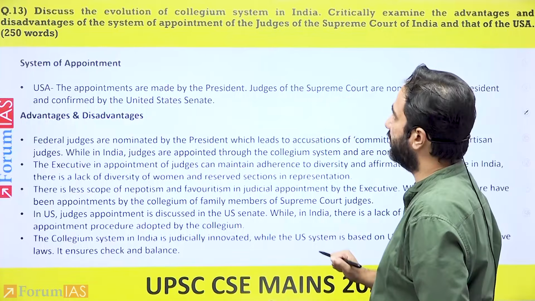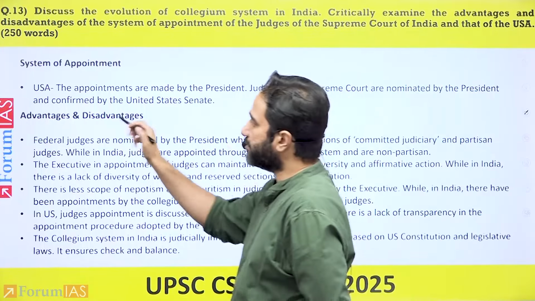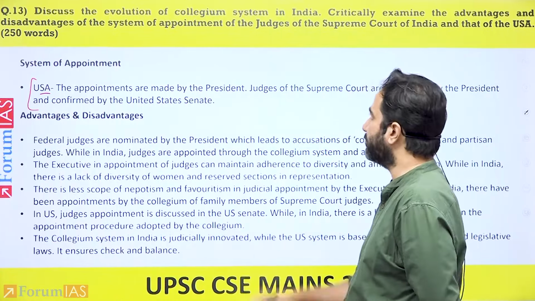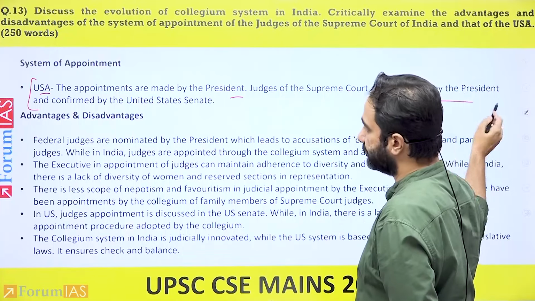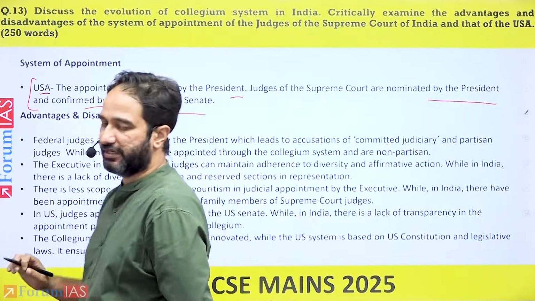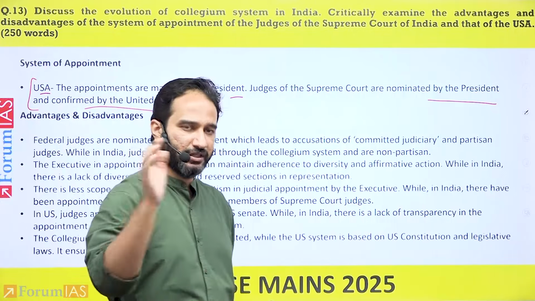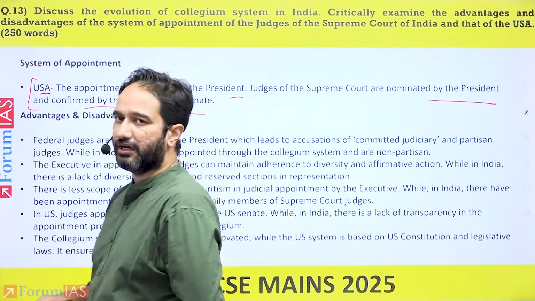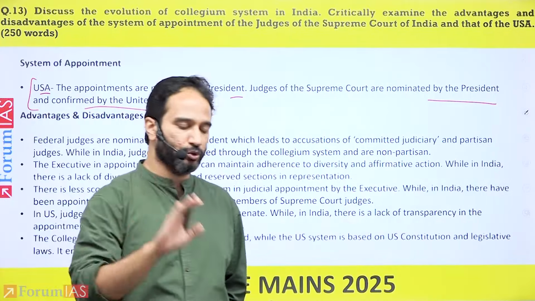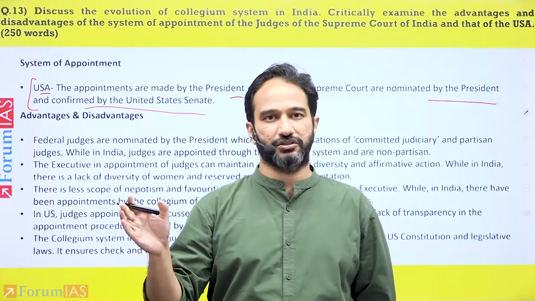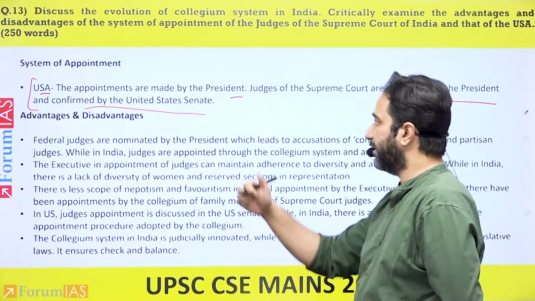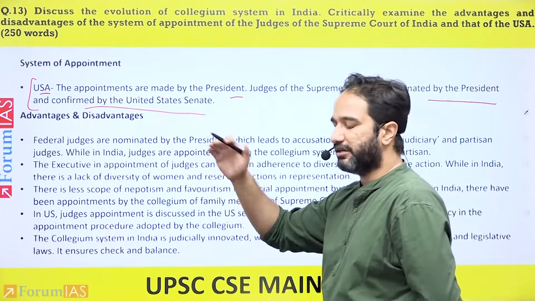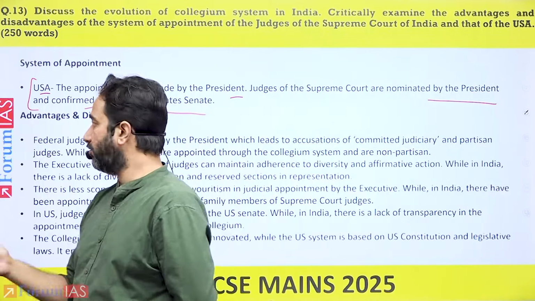Then you have to compare in relation to India and the United States. First mention how judges are appointed in the United States. So federal judges are appointed by the president and they're confirmed by the US Senate. So they're nominated by the US president. They go to the US Senate, which is their upper house, where they are confirmed. So you have the involvement both of the executive and the legislature in the appointment of judges. Now, you highlight various points on what are the various problems within India, within the US, in relation to appointment of judges.